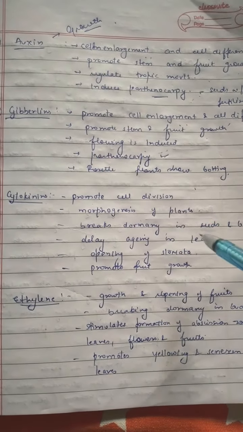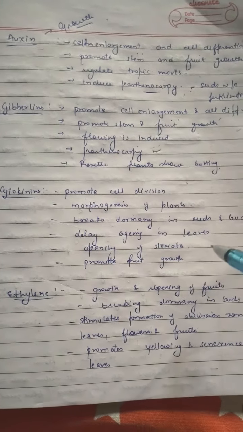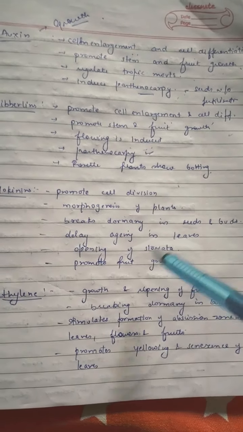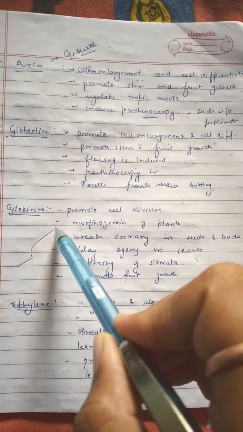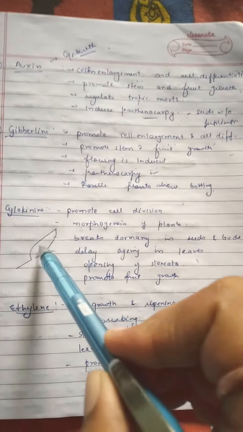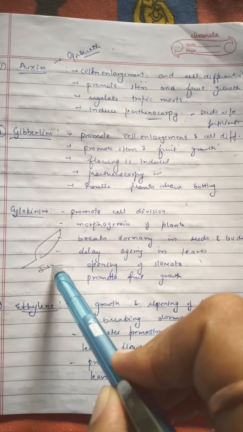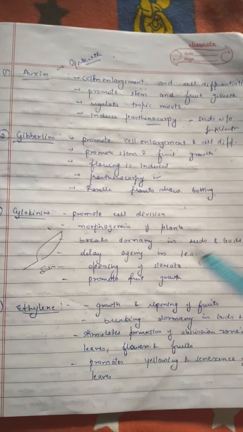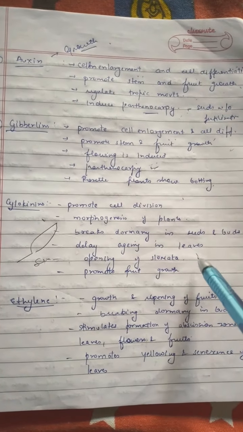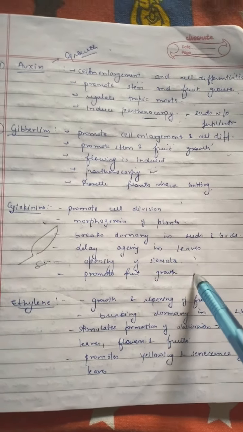And then we have cytokinins. It promotes cell division, morphogenesis of plants, breaks dormancy in seeds and buds, and delays aging in leaves. Aging means when a leaf turns yellow. That turning is called senescence or aging, and the cytokinin hormone delays this aging in leaves. It promotes opening of stomata and it also promotes fruit growth.